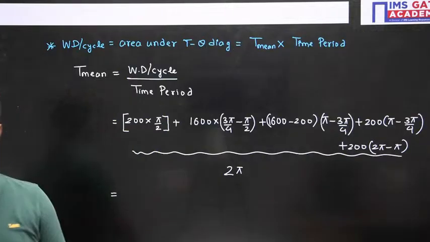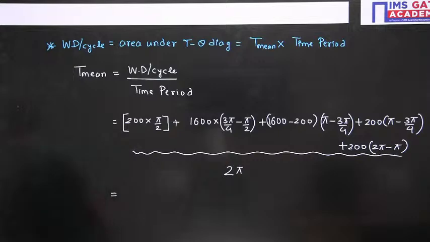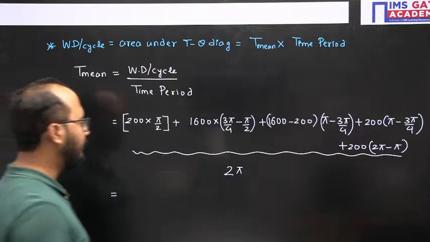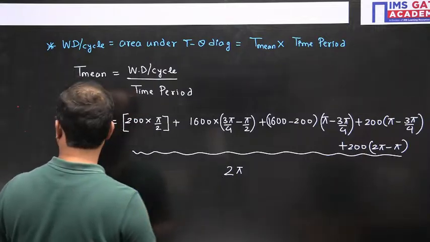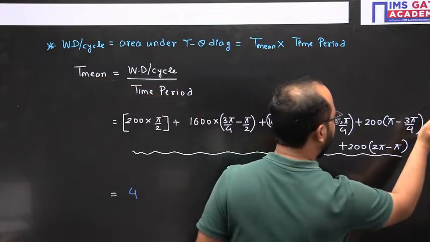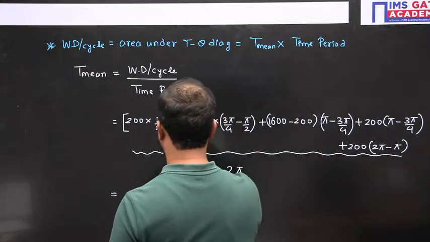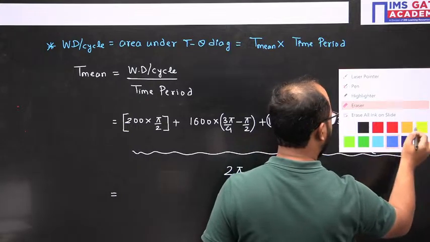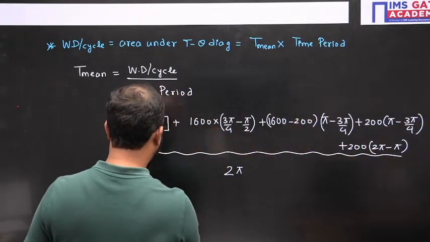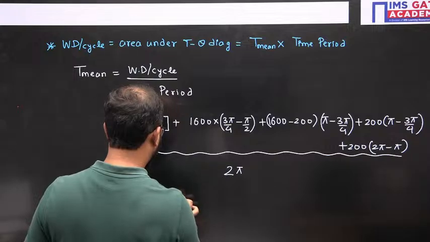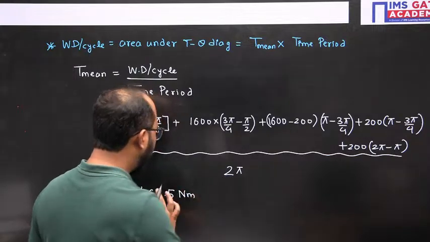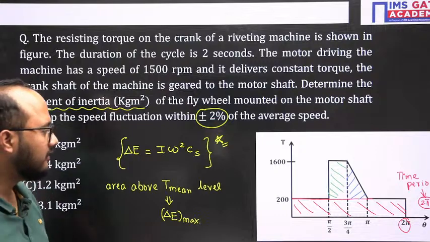Final time period, has anyone calculated? 462.5. 462.5 is basically the answer for mean torque. Once we have identified 462.5 as the mean torque, what do we need to do?